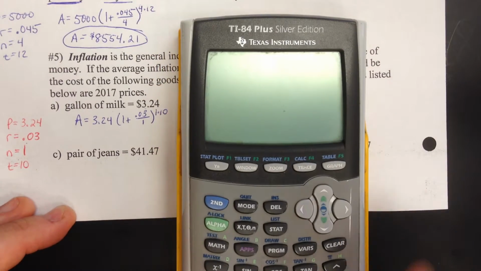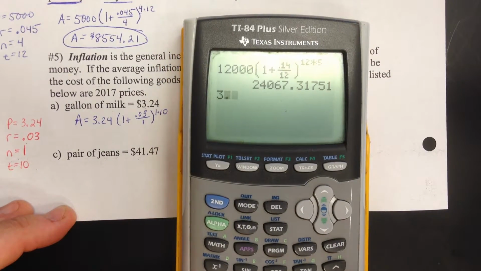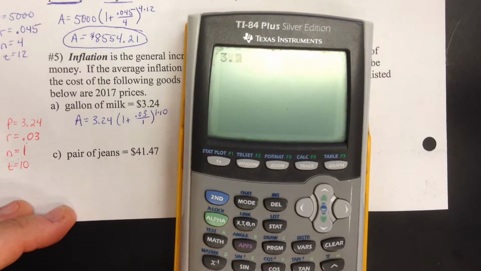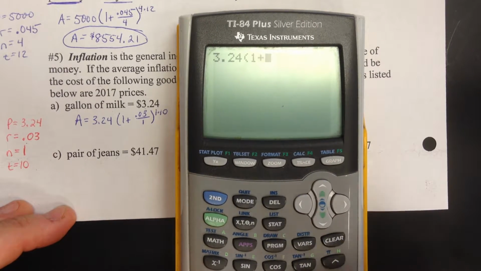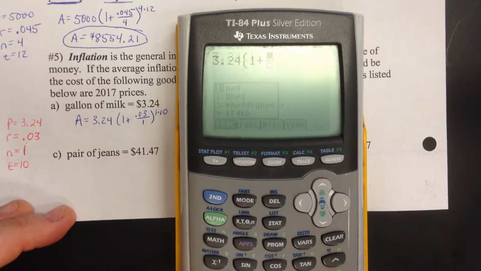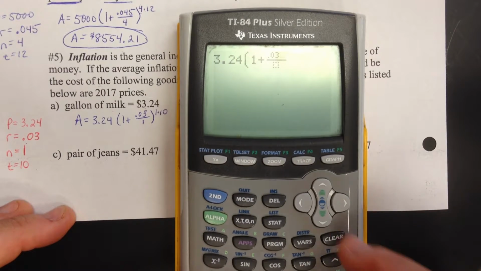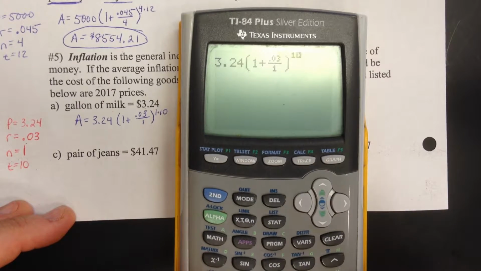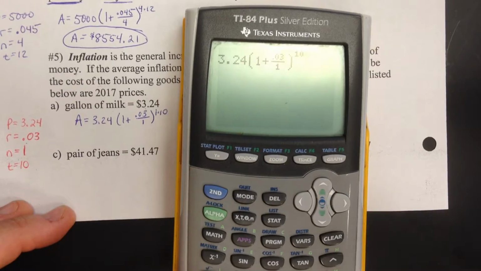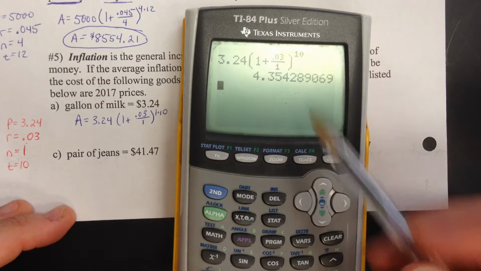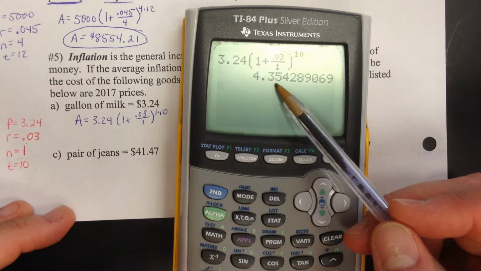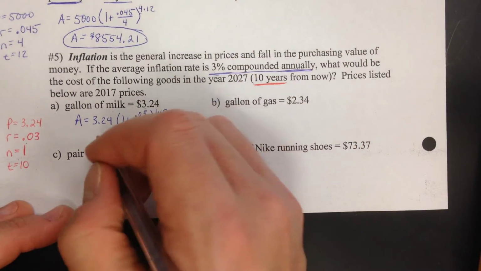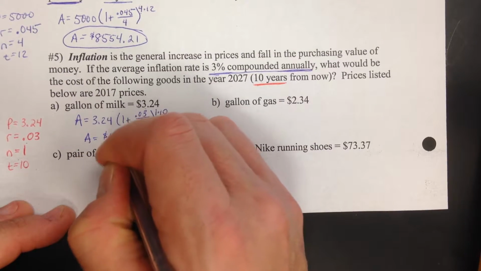All right, so I'll do the calculator here. $3.24 times 1 plus 3% divided by 1, raised to the 1 times 10, which is just 10. So after 10 years, a gallon of milk, we're thinking, based on this, is about $4.35.